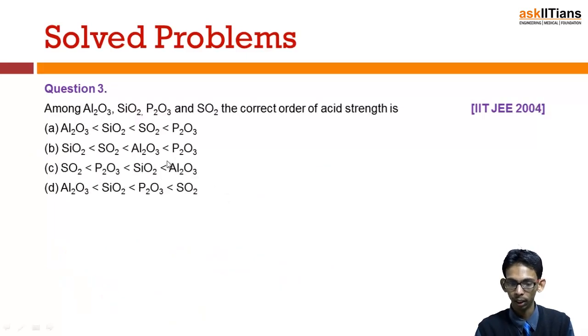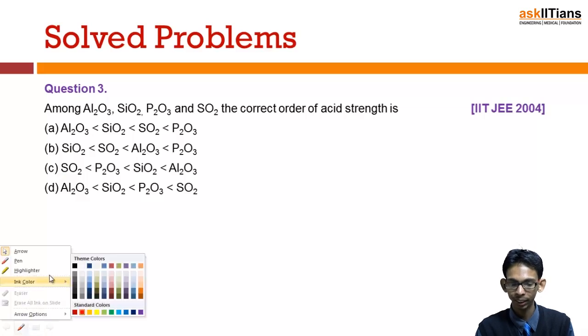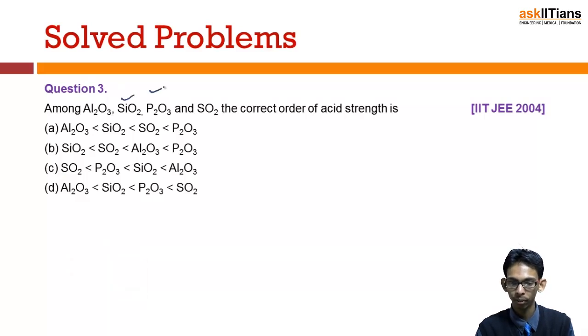Next, we have to find out again the correct order of the acidic strengths here. We know silicon, phosphorus and sulfur all are non-metals, so their oxides are acidic, while aluminium oxide is actually amphoteric in nature. It cannot be acidic because aluminium is a metal. So this could not be an acidic oxide, it is basic, and we know this is actually an amphoteric oxide. So this one would come in as the least acidic here. So the answer would be either A or D and not